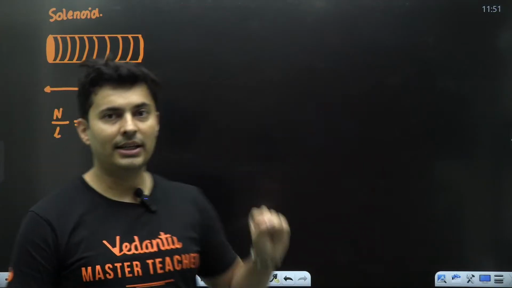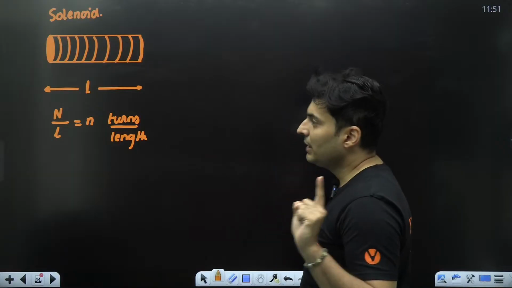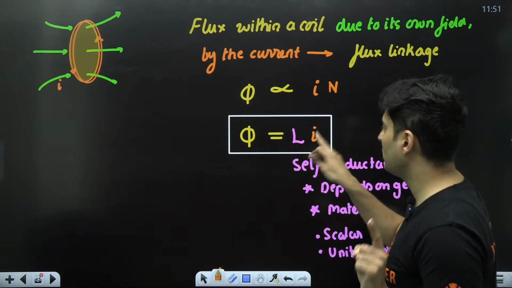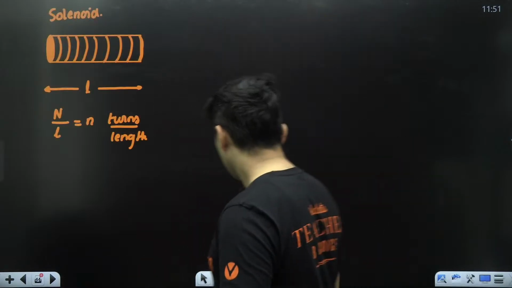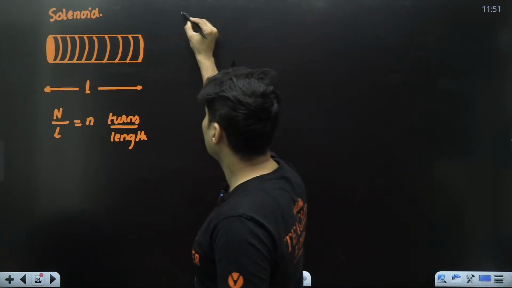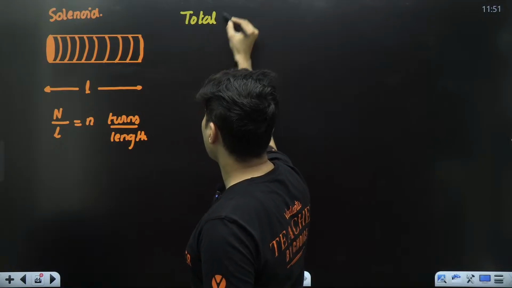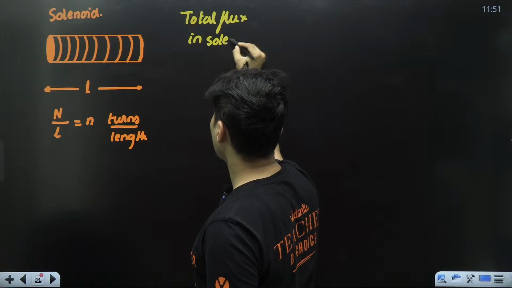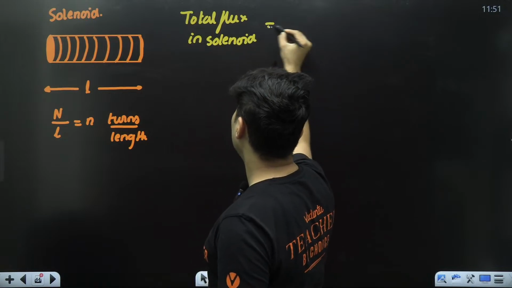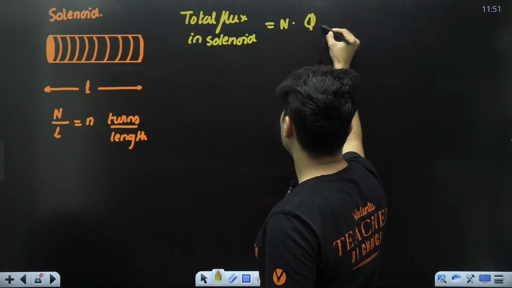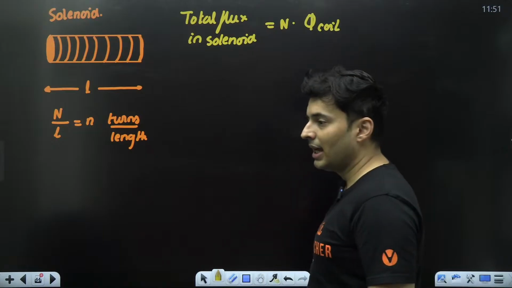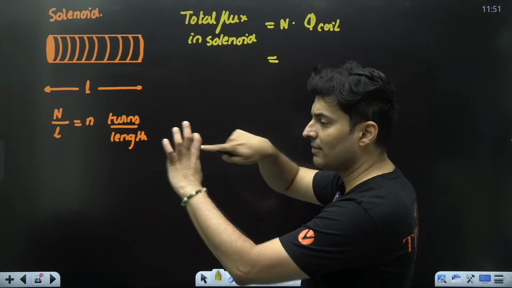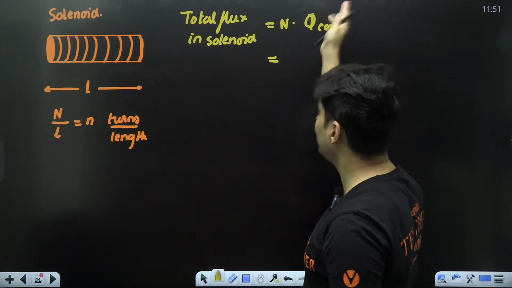So how do I find that? Since there is only one coil, I need to somehow find the flux and show it is proportional to the current. So here is what I will do. The total flux in the solenoid, can I say it is N times the flux through each coil? N is the number of turns. Each turn will have some flux, so N times of that.